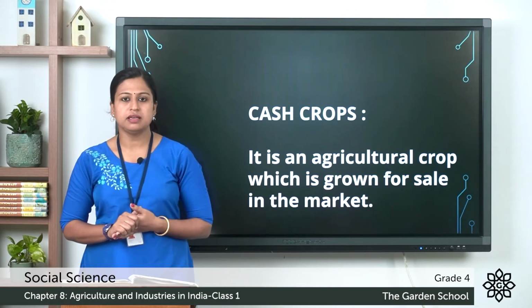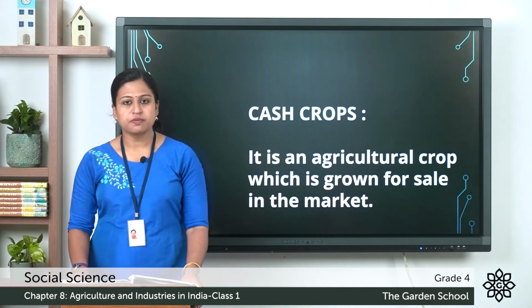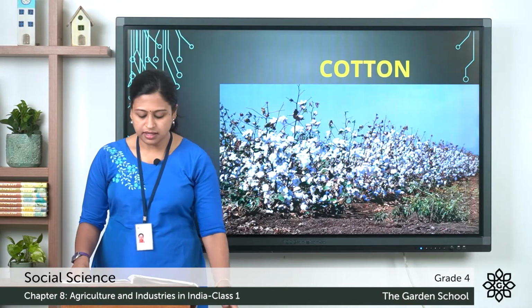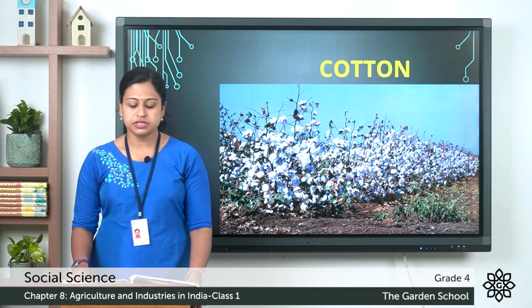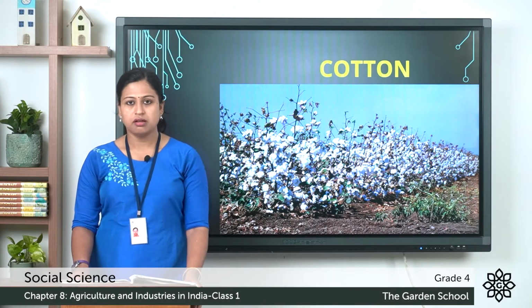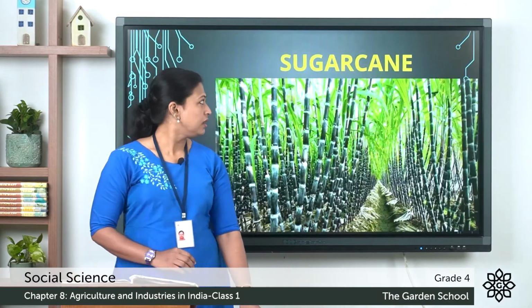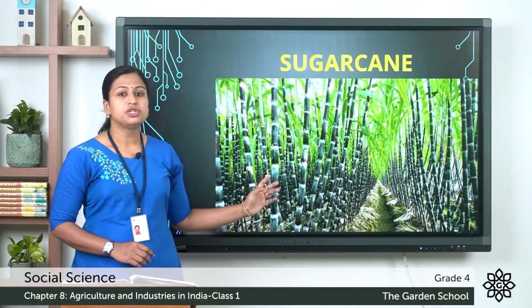Now here there is a table given, some cash crops of India and the major states. First we will see cotton. The major states are Gujarat, Maharashtra, Punjab, Madhya Pradesh, Andhra Pradesh and Tamil Nadu. Next we have sugar cane.